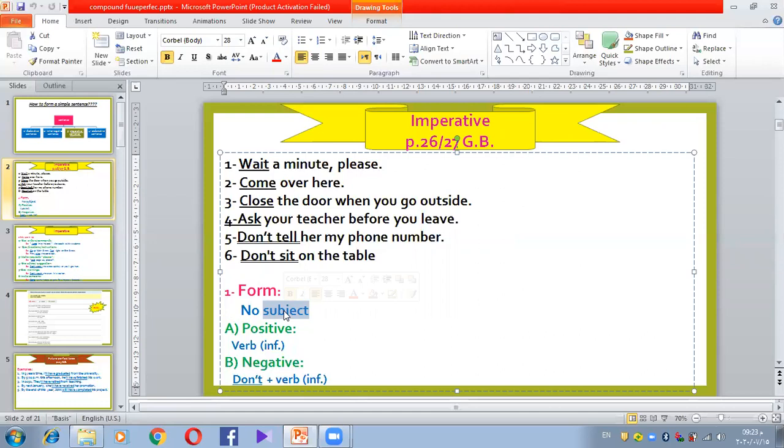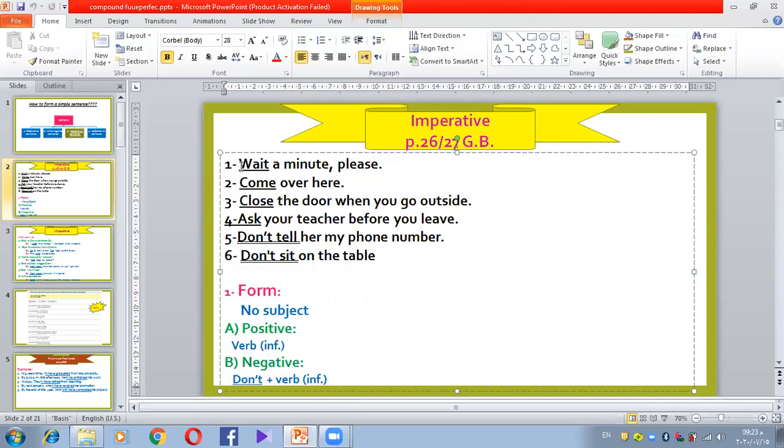Why no subject? Could you guess? Why is there no subject in the imperative sentence? Wait a minute. Come over here. Close the door. Ask your teacher before you leave. Why is there no subject at the beginning of these sentences? Do you have any idea why? If you think, you are gonna know that I'm speaking to a person in front of me.